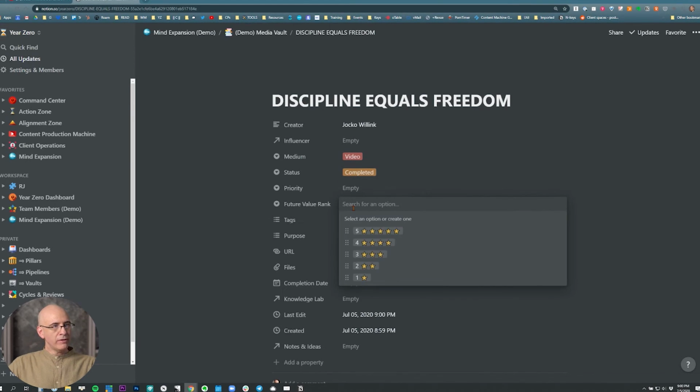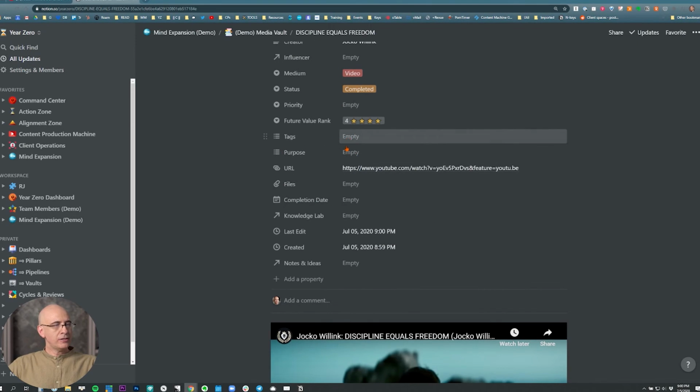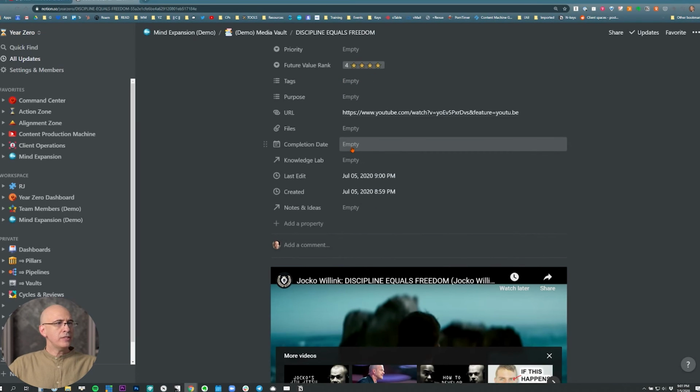If it's completed, you'll give it a future value rank. And then you'll give it any tags or purpose designations that are useful. Those tags just give you options for sorting and looking for things later. Files are just if you're saving a PDF, if that's the form you happen to have the media in. But for videos or articles, you typically wouldn't use that. Completion date's not a bad idea to enter the date that you completed or consumed it. That might be useful for finding it later. Although typically last edit will be essentially a proxy for the same thing.